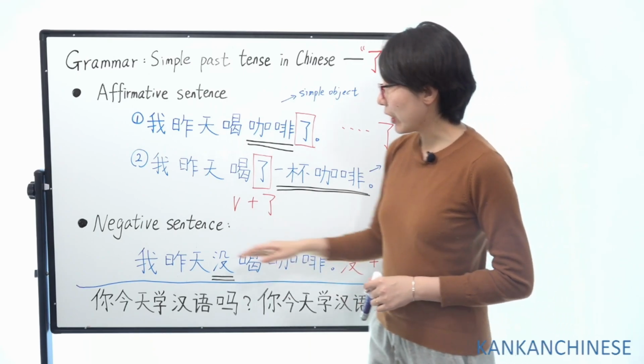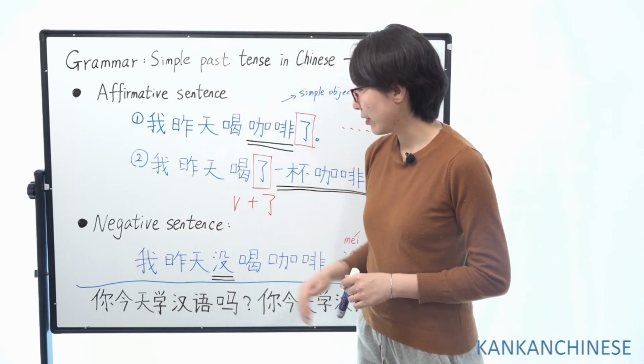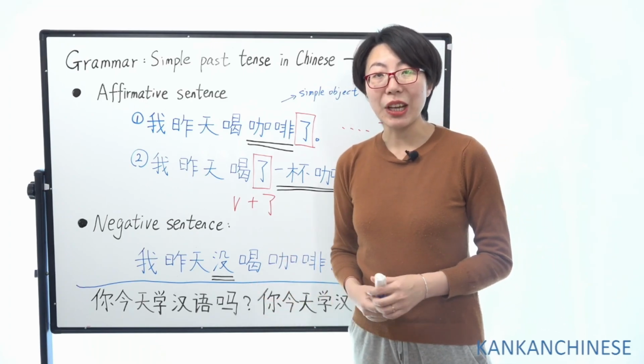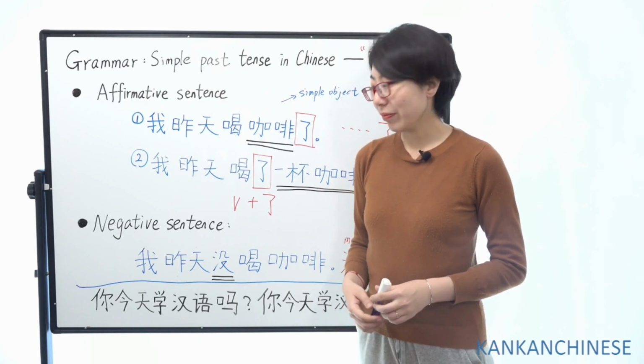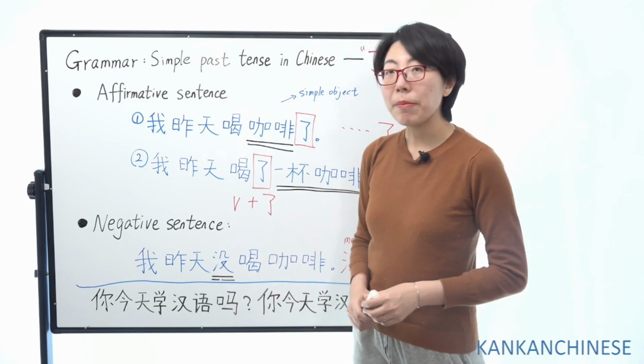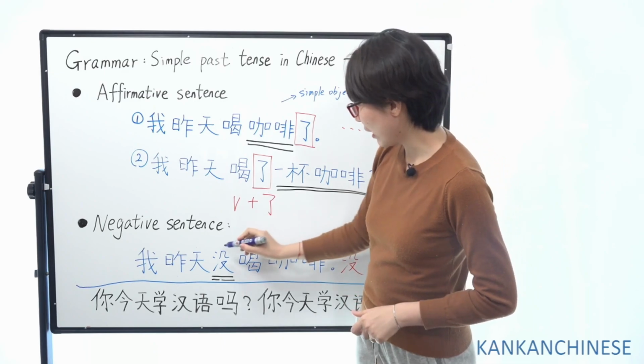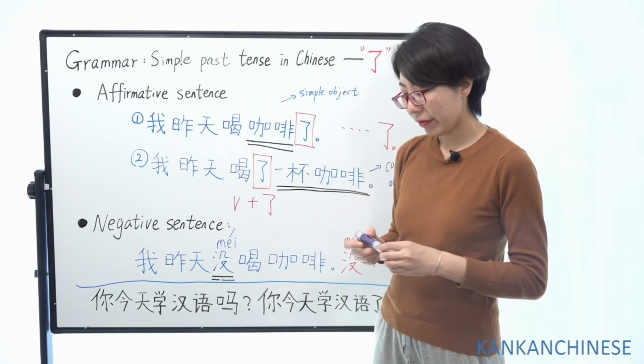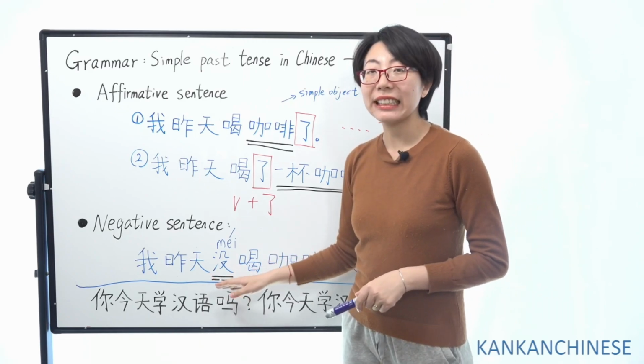Next, let's move on to the negative sentence. So if I want to say, yesterday I didn't drink coffee, which word should I use? Pay attention to this one. 没. We can translate it as didn't.